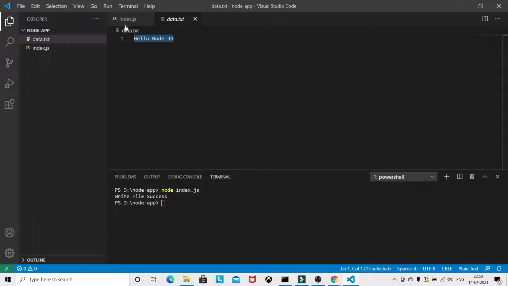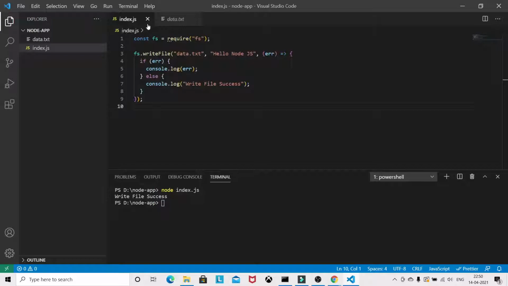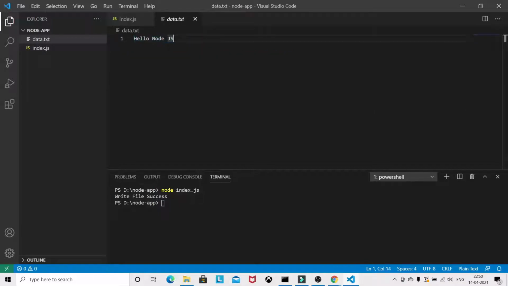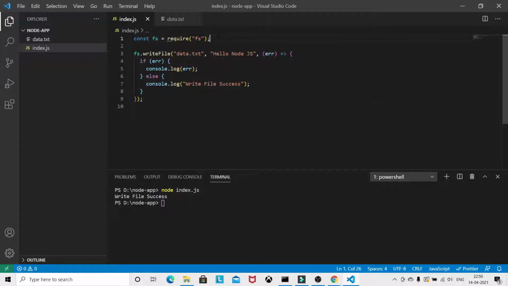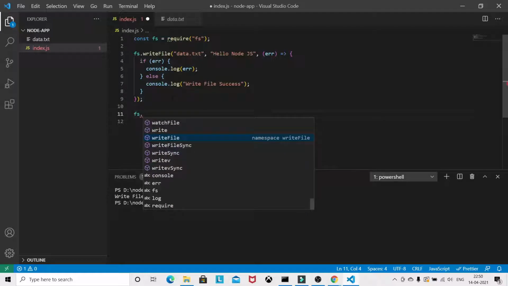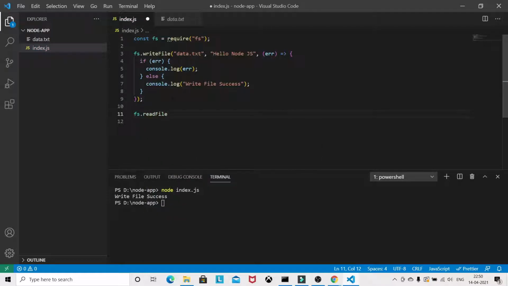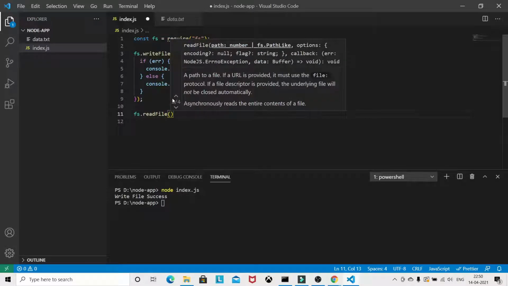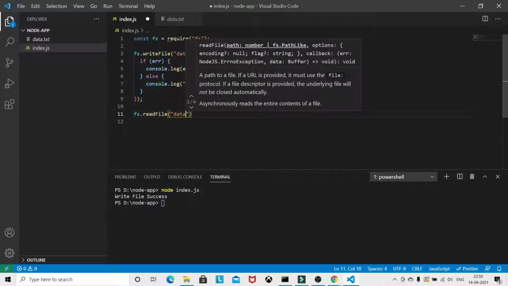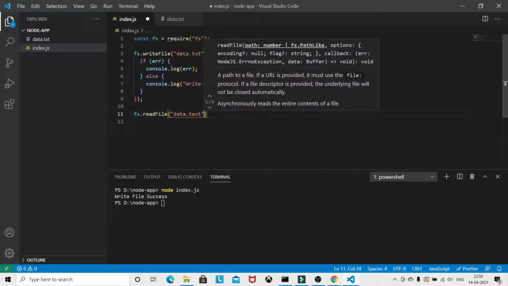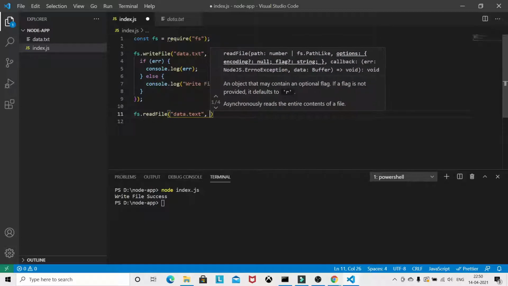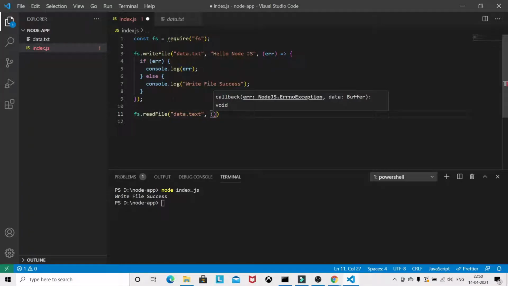Now I want to read whatever content is written inside the file. So we can do something like this: fs.readFile. You have to provide the file name, and you need to provide the callback function.